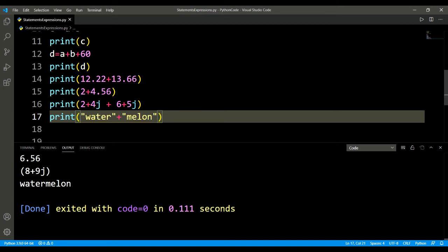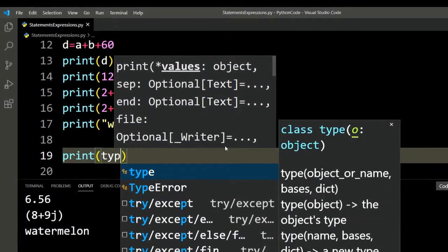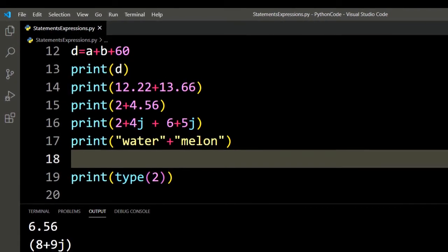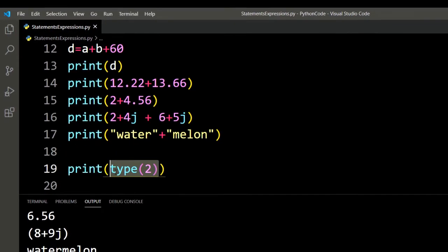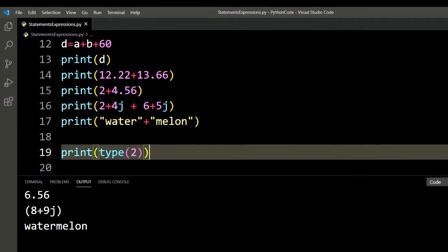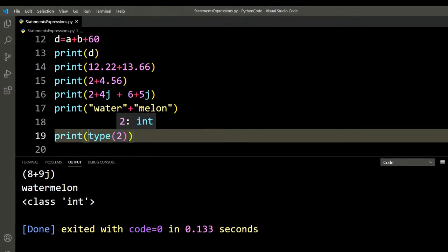There's a function in Python called the type function. It returns the type of the object we pass as an argument. We'll see. I'm passing an integer, right? 2 is an integer. So I'm passing 2 to this type function, and I'm asking the print function to print whatever the type function returns.